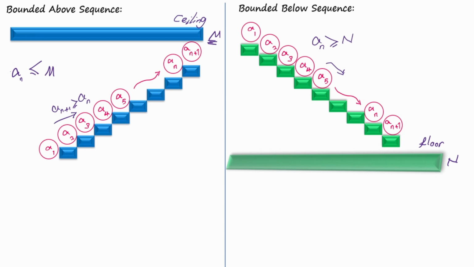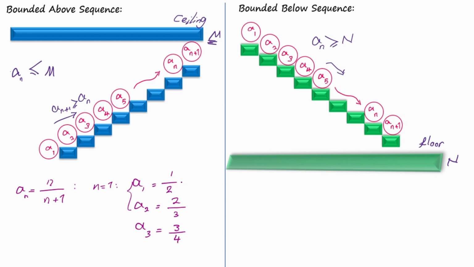Now let's consider an example for each case. Let's say that a sub n is equal to n divided by n plus 1. We know that if we plug in n equal to 1 in this sequence, the first term is equal to 1 over 2. The second term is 2 divided by 3. And the third term is equal to 3 divided by 4.